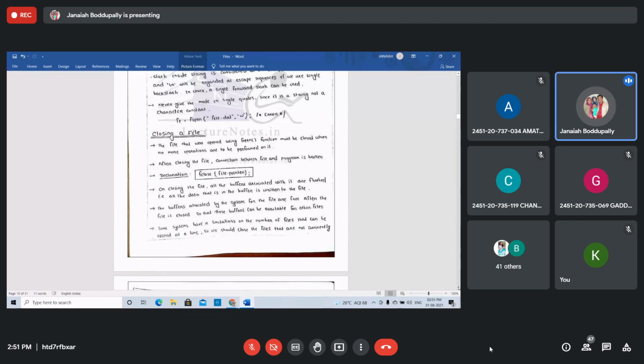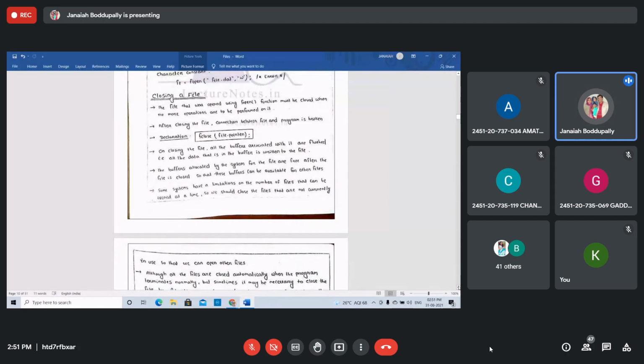When closing the file, all the buffers associated with it are flushed. We discuss what flushed means: it is cleared. All the data that is in the buffer is written to the file immediately, and that data will be stored in the file, right? After closing the file, the connection between file and program is broken. The buffers allocated by the system for the file are free after the file is closed.